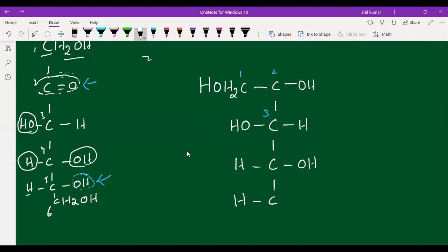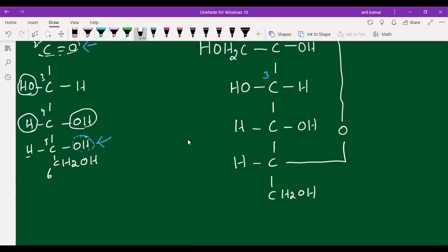Now second carbon and fifth carbon have reacted. Now we have to show the bond, that is, both are connected with the oxygen like this. And the sixth carbon as usual, CH2OH. So this compound we are calling alpha. The configuration is D, and it is levorotatory, D minus. Okay, fructofuranose.